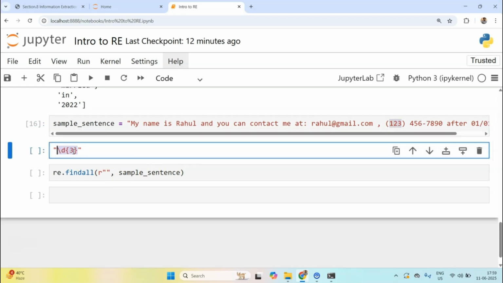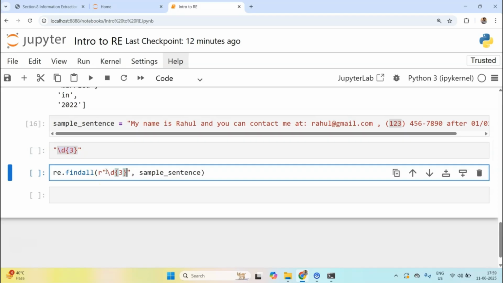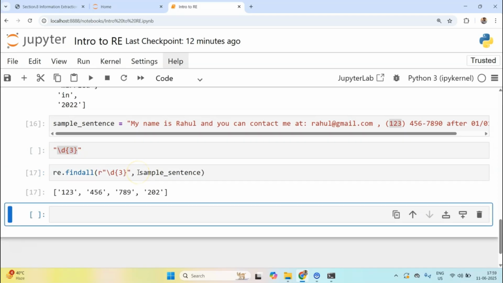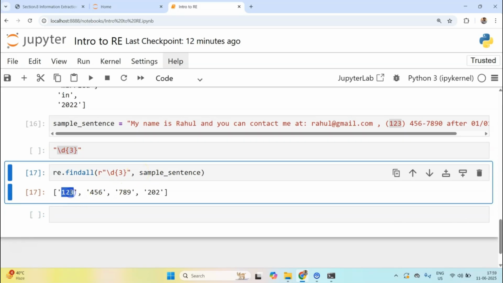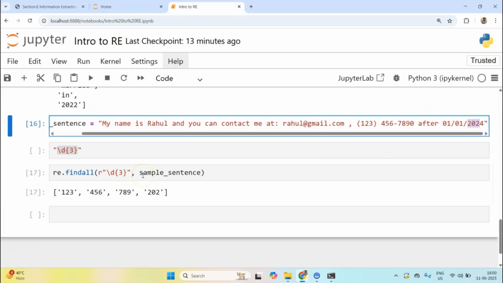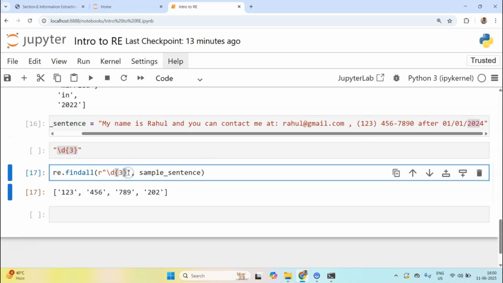Let's try it out. I want to find all the digits which are used 3 times. If I run this, you can see 1 2 3 is one, 4 5 6 is one, and then 758 is one, and then this 202 is one, right? Now what I can do is something like digit, okay, digit, and maybe 2 times.